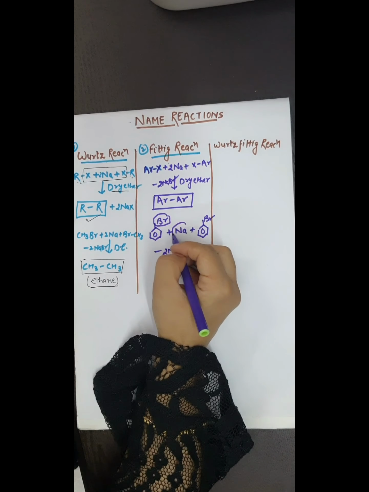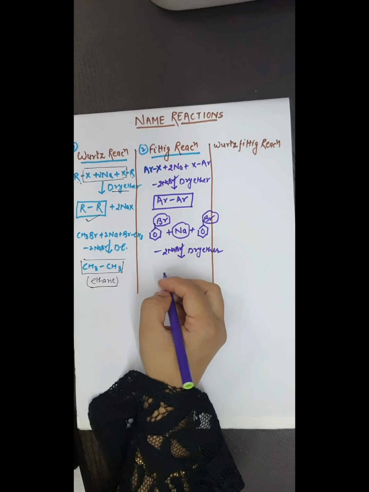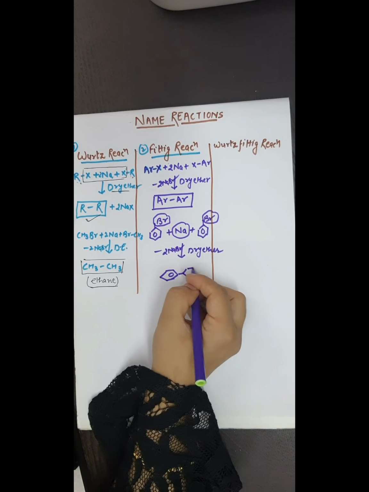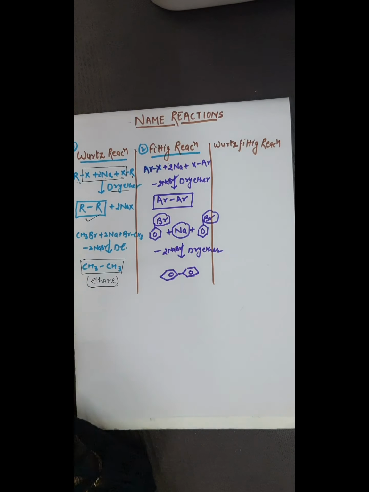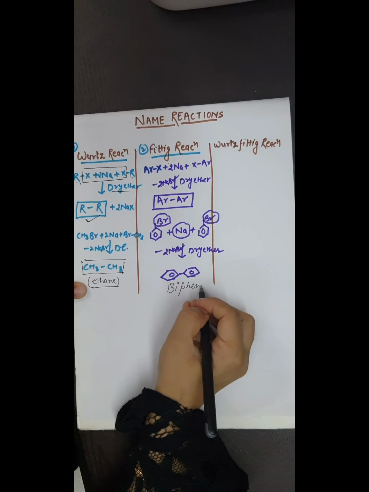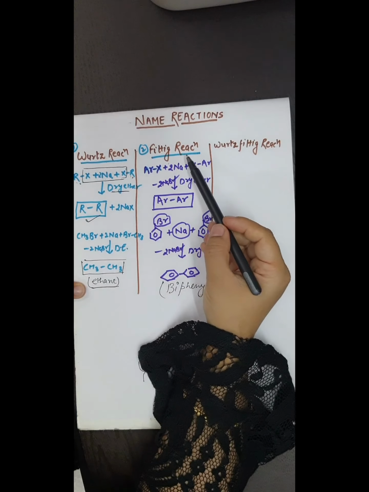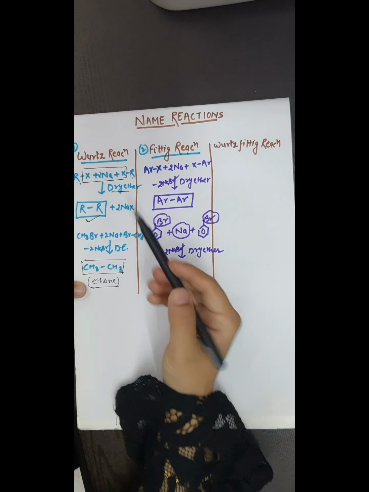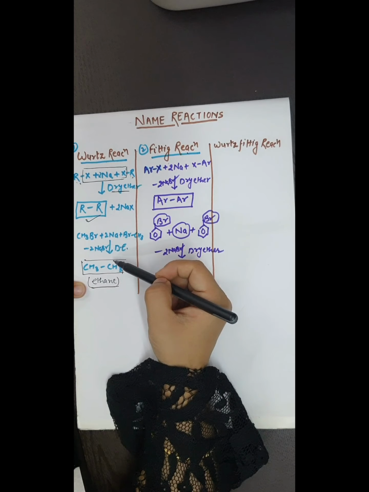Br and Na will be removed from there and they will form the major product, biphenyl. So basically the Fittig reaction is used to form biphenyl. The Wurtz reaction is used to form alkanes.